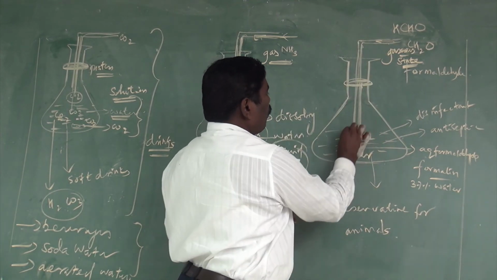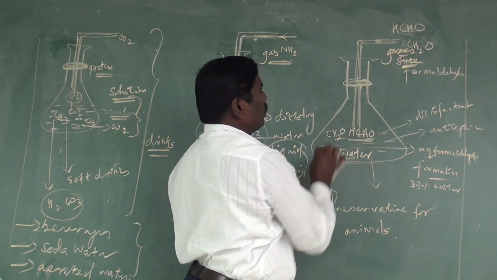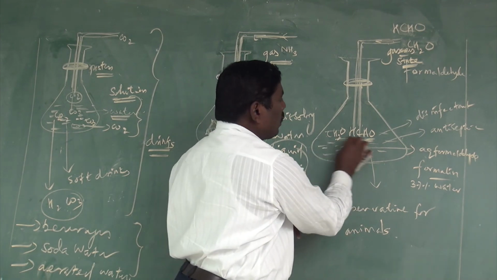You can write it as CHO or CH2O, both are the same. Now these all get dissolved.